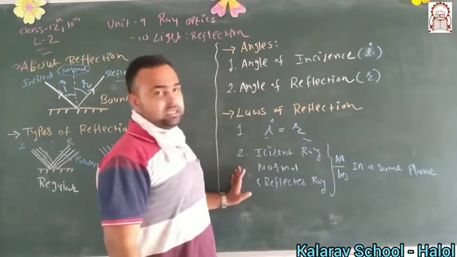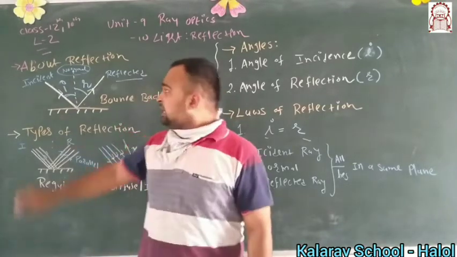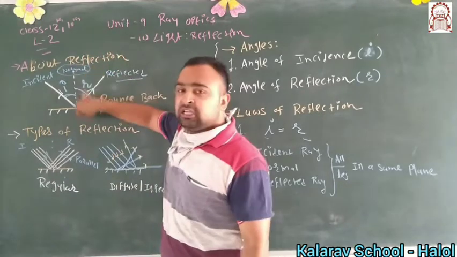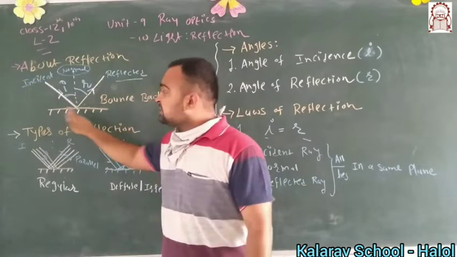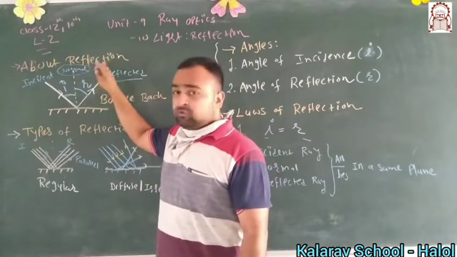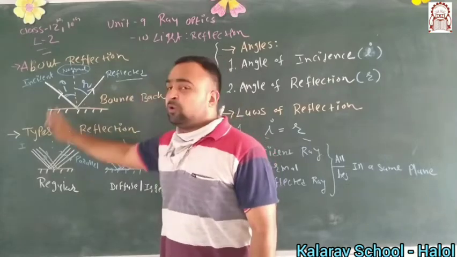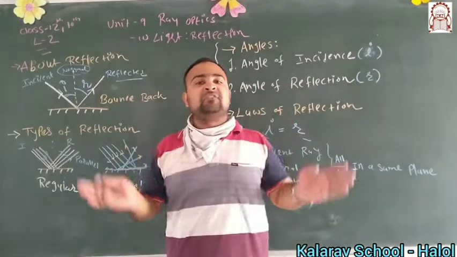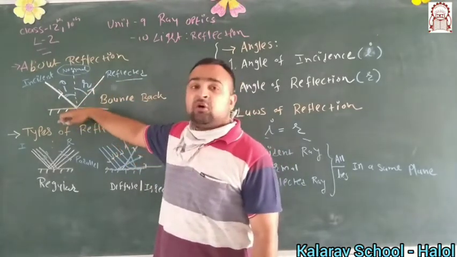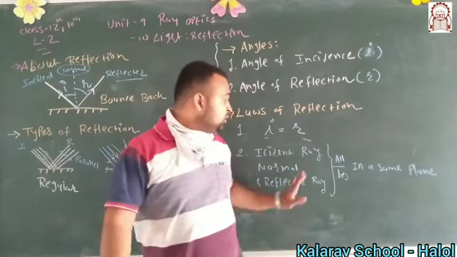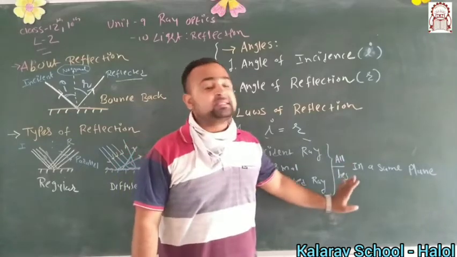And the second law is: the incident ray, normal and the reflected ray. Here we represent the whole reflection phenomenon by three parts: first the incident ray, normal and reflected ray, then the two angles, and third this surface. Whenever you show reflection, I am drawing the whole phenomenon on this board, so this board is considered one plane. Plane means a two-dimensional figure. Whenever you represent reflection, you can see it on the board. So the law says the incident ray, normal and the reflected ray all lie in the same plane.